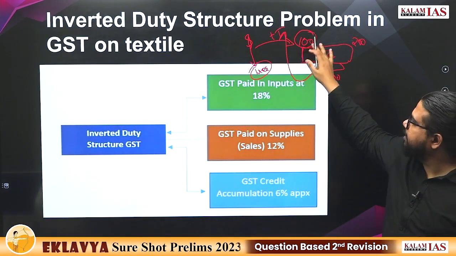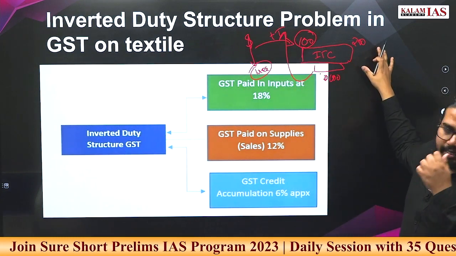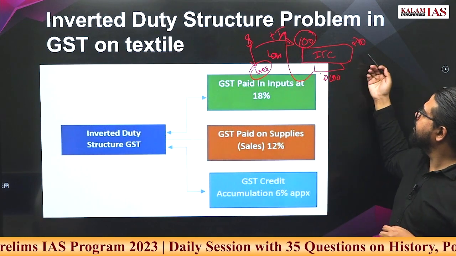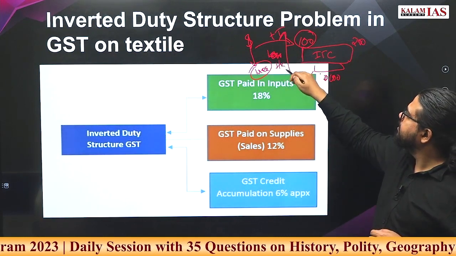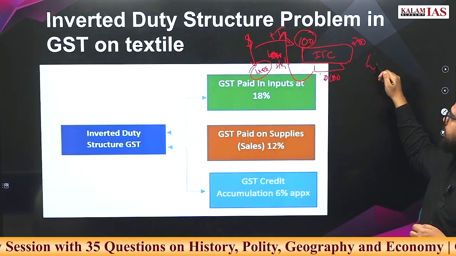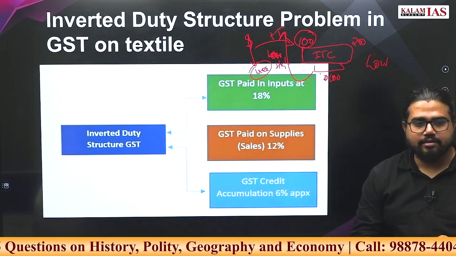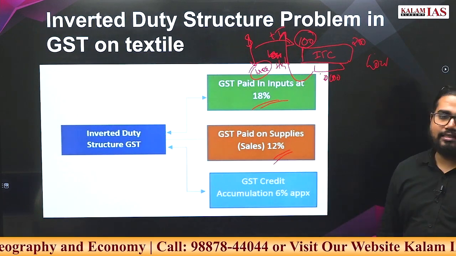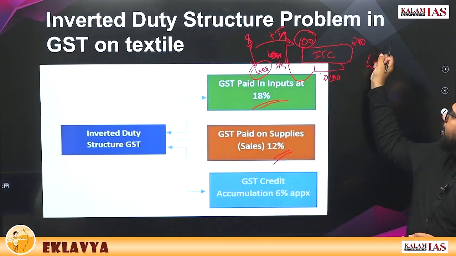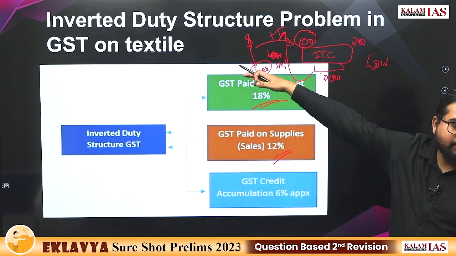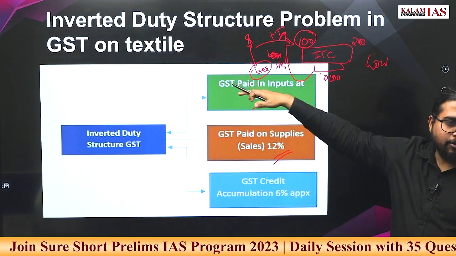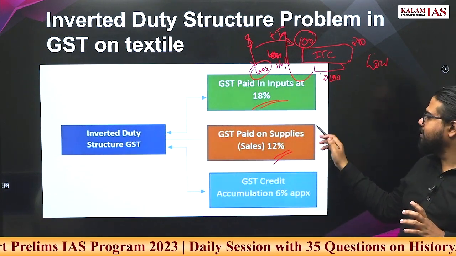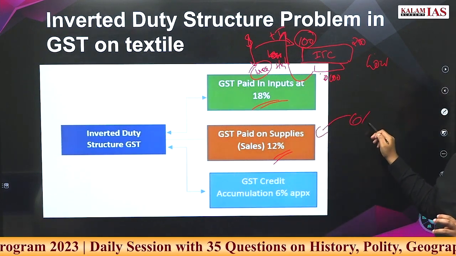This will work fluently if the input tax is low and the output tax is high. Now what will happen if the input tax rate is high and the end product tax rate is low? Suppose inputs are taxed at 18% and the final product is taxed at 12%. So you don't have anything to take from here and give to the other people. So if this smooth mechanism of input tax credit has to work, then the government has to infuse the 6%.